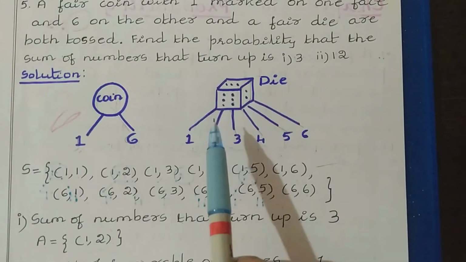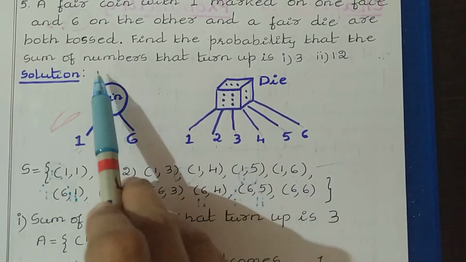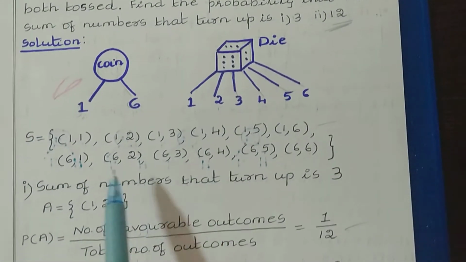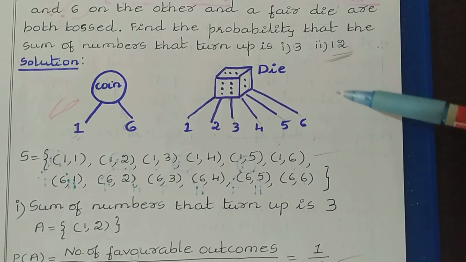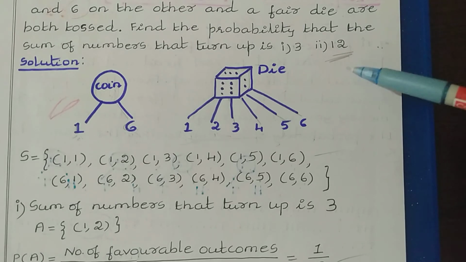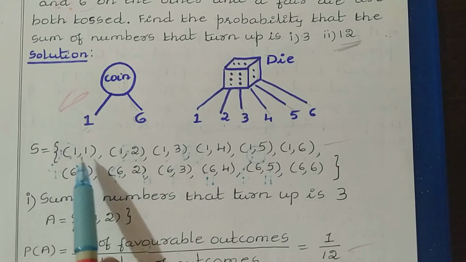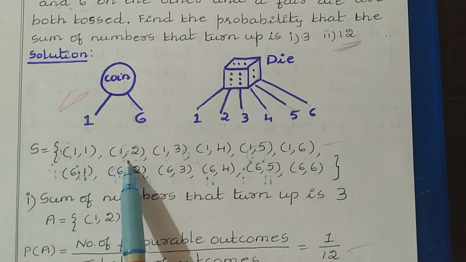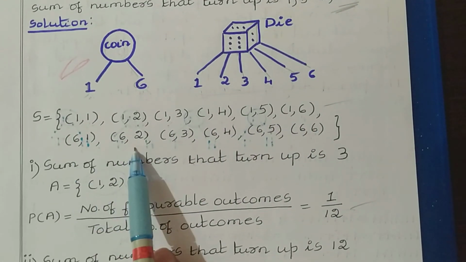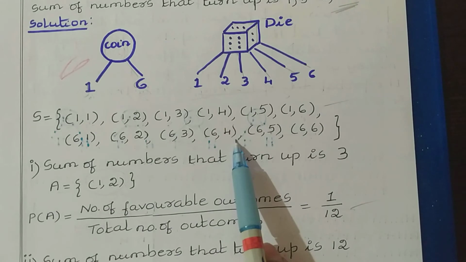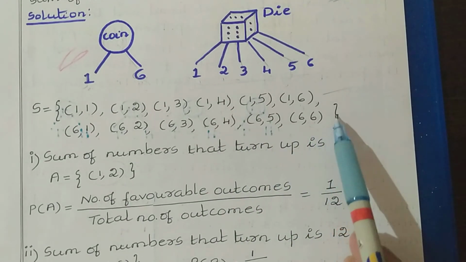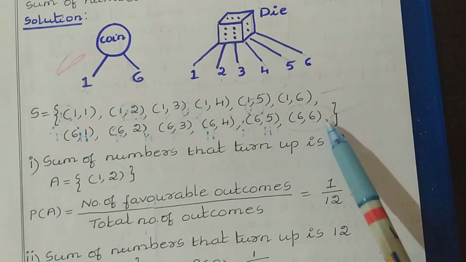Next, find the probability that the sum of numbers that turn up is 12. So if we add the numbers, we have to get the answer as 12. Such outcomes we have to select from this now. See, this you can't. Here you get 3, 4, 5, 6, 7. Here this you can't take. 8, then 9, 6 plus 4, 10, 6 plus 5, 11, 6 plus 6. This gives 12. So this you can take.